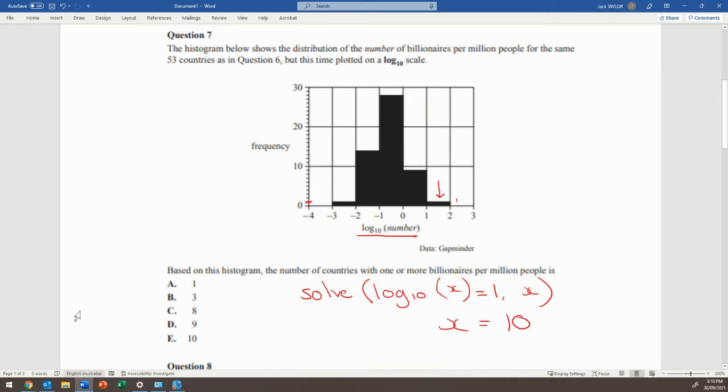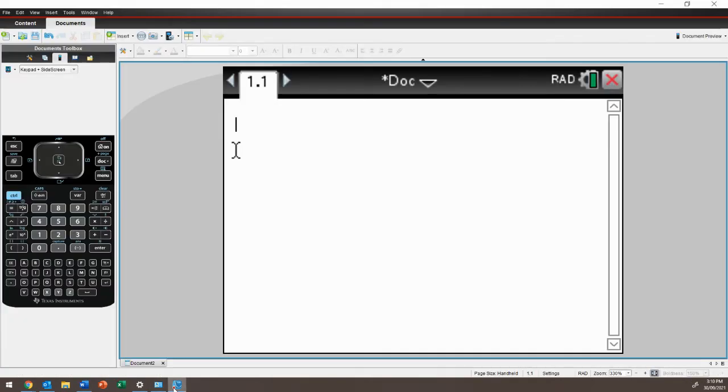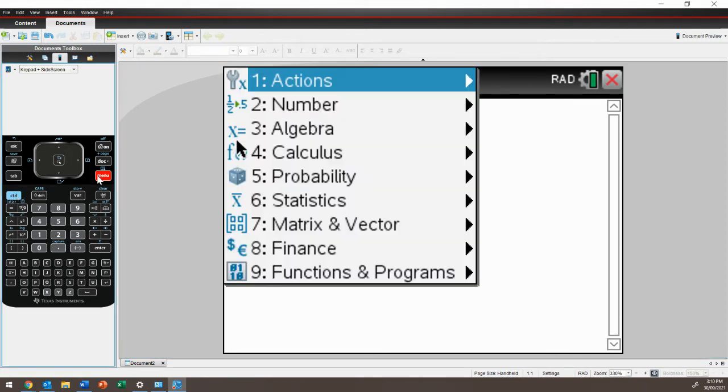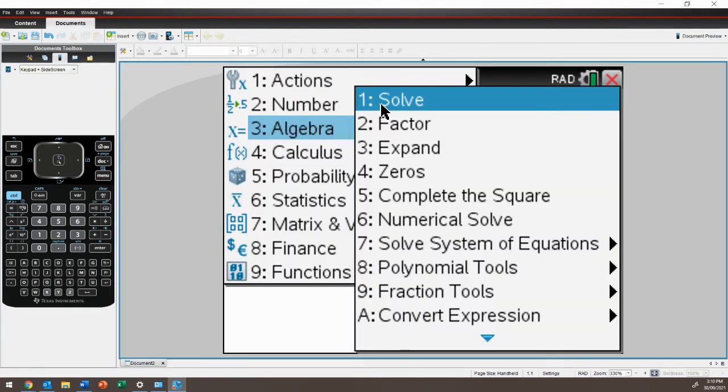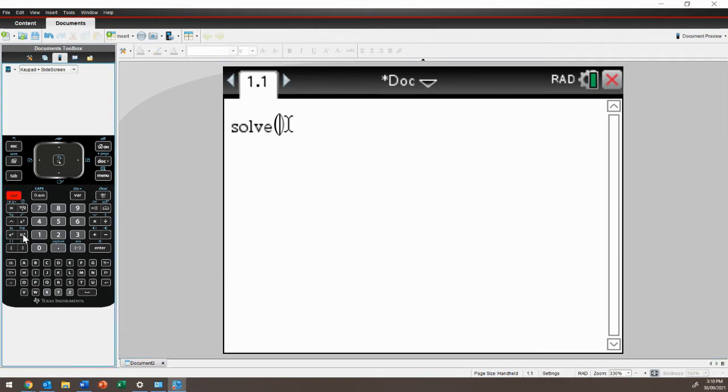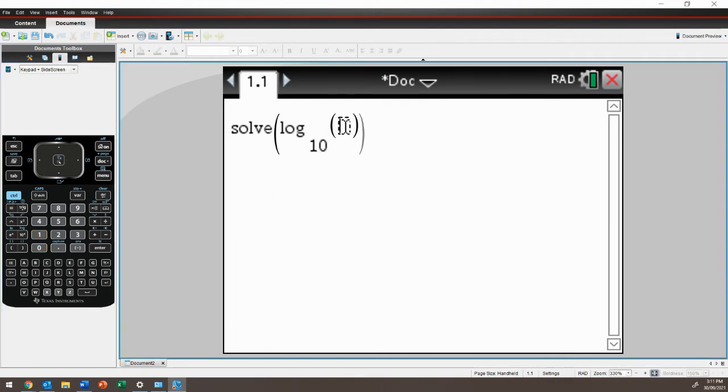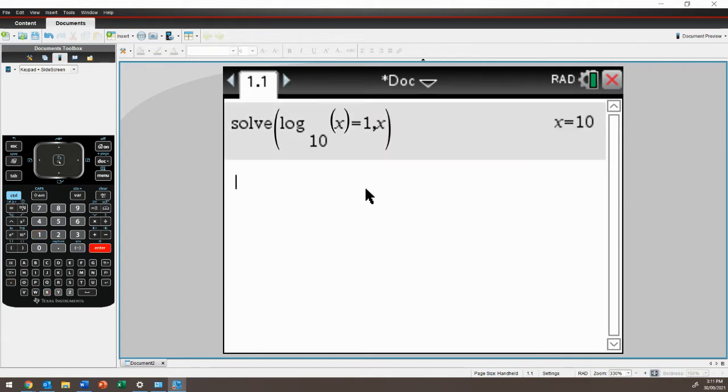So just to show you that on the CAS, in case you can't remember where the log function is found, over here you go. We'll say solve first, then control, and then that 10 to the power of x. We have a log of base 10. We were solving for x equals 1, solve for x, and we get x equals 10.